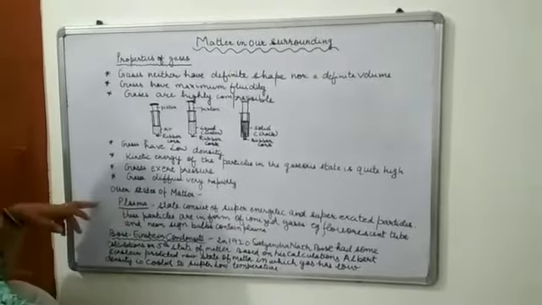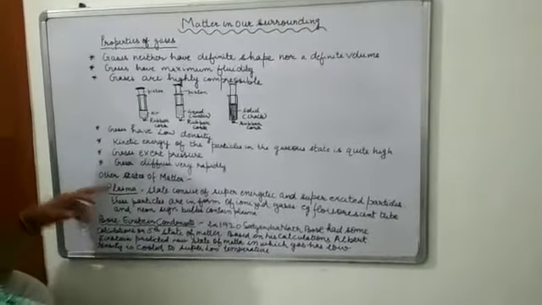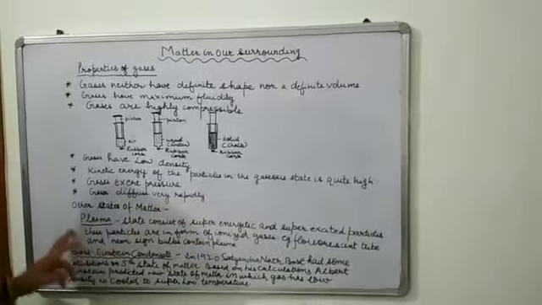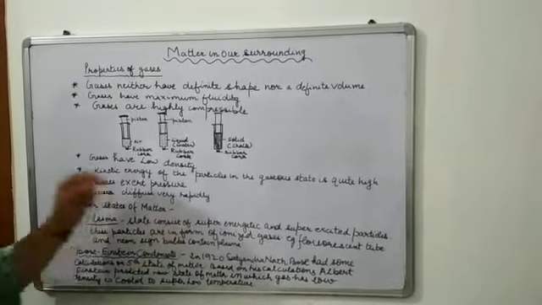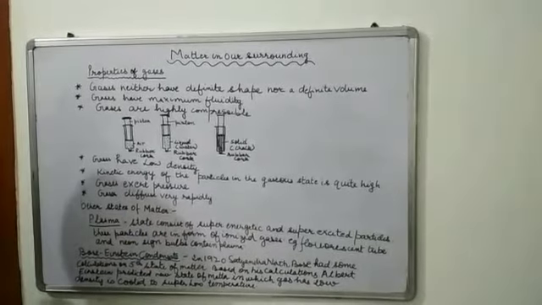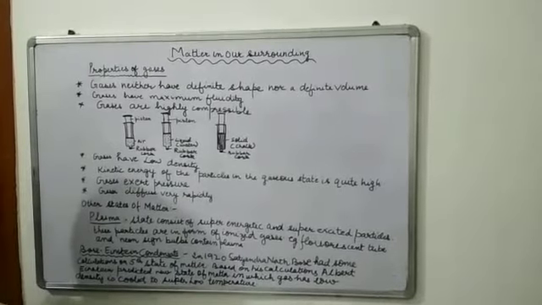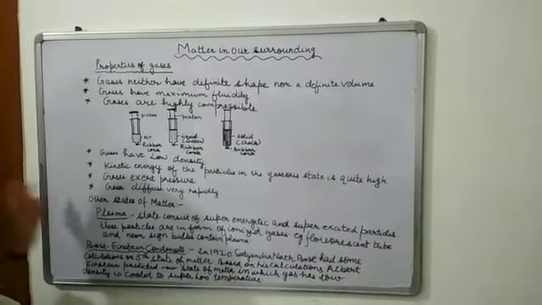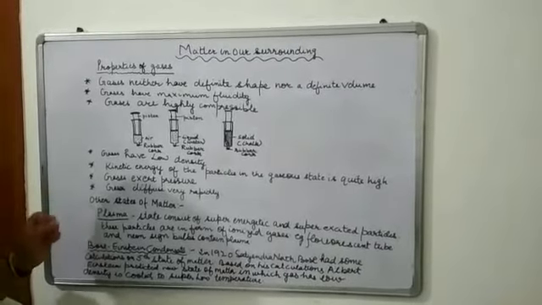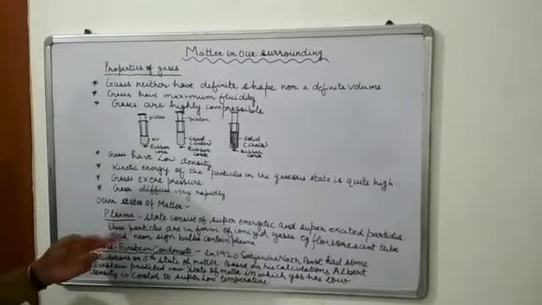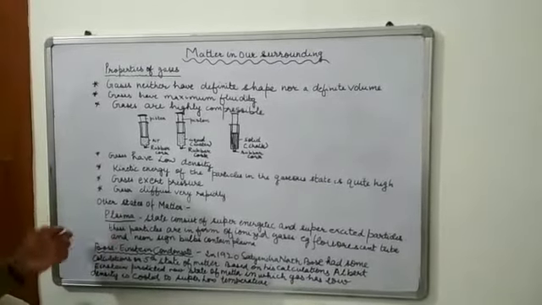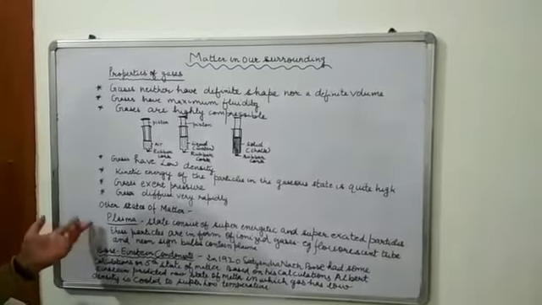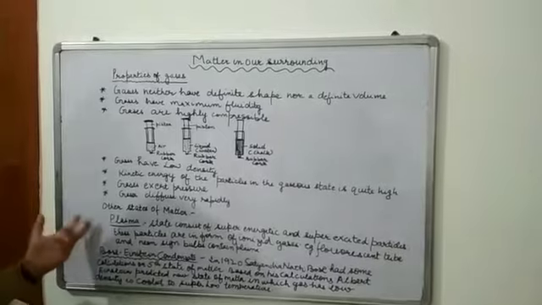Now two other more states of matter. One is plasma. The plasma state consists of super energetic and super excited particles. These particles are in the form of ionized gases. How do the particles get ionized? When we take the gas in a closed container and pass electricity through it, then the particles become ionized, right? Like in the fluorescent tube and in neon sign bulbs, we take helium or neon gas, and when we pass the electricity, the particles get ionized and they start to glow, right? And they contain the plasma.